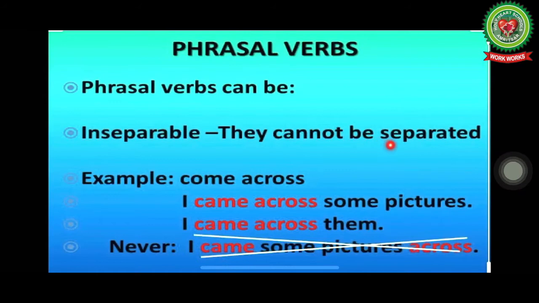So children, phrasal verbs are inseparable. They cannot be separated. For example, come across. I came across some pictures. Or I can say, I came across them. And if I write, I came some pictures across, this will be wrong, children. So these are inseparable, that cannot be separated.